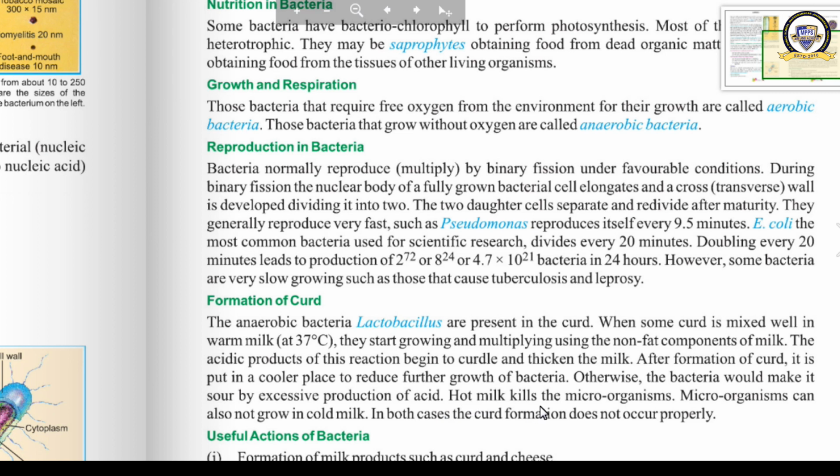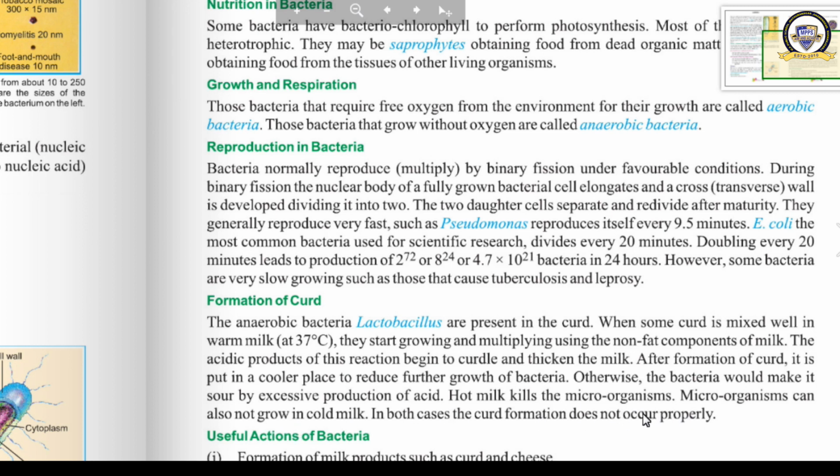Hot milk kills the microorganisms. Microorganisms can also not grow in cold milk. Both hot and cold are enemies of microorganisms. In both cases, when the milk is hot and when the milk is cold, the curd formation does not occur properly.